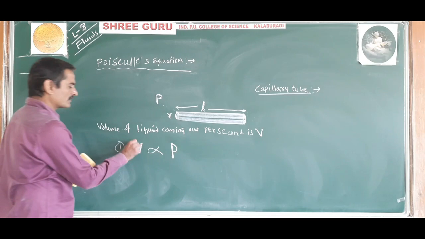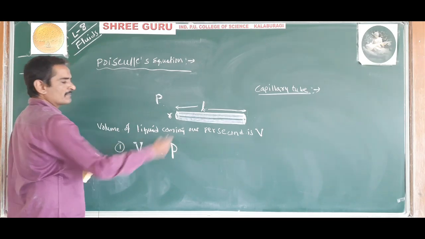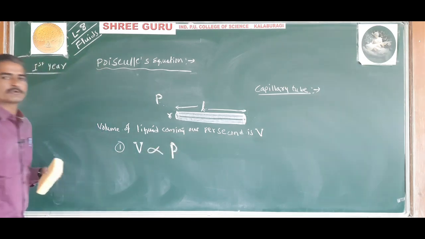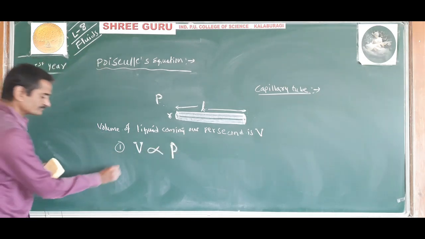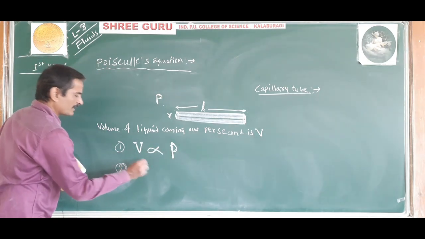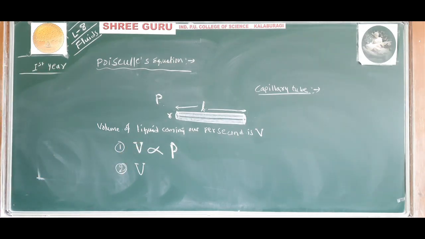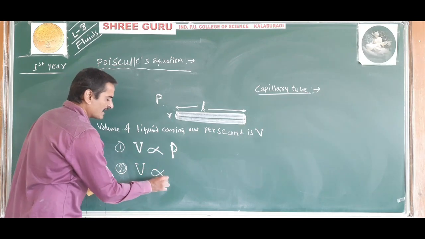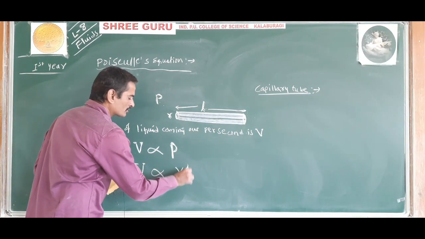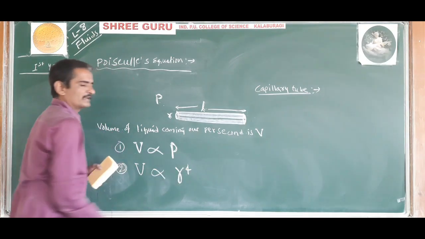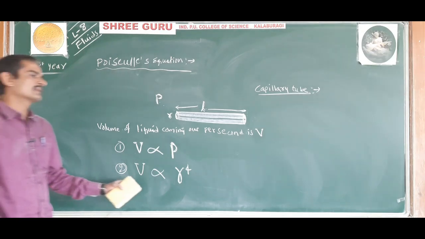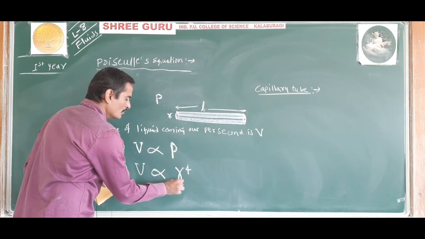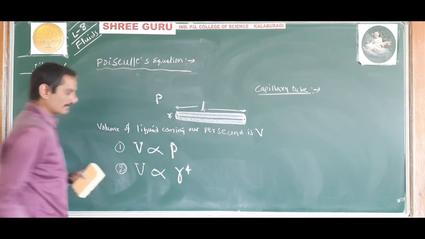The volume of liquid coming out per second from a capillary tube is directly proportional to the pressure difference between the two ends of the tube. The volume of liquid coming out per second from a capillary tube is directly proportional to the fourth power of the radius of the capillary tube.